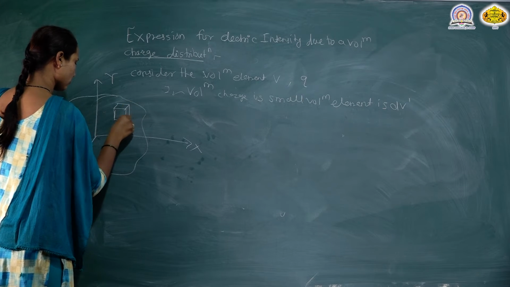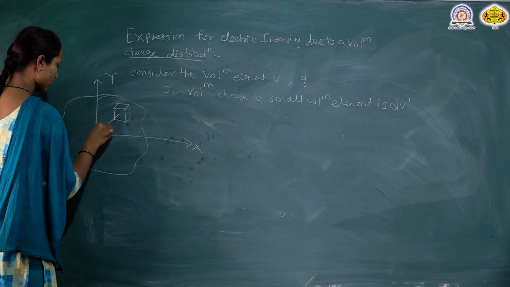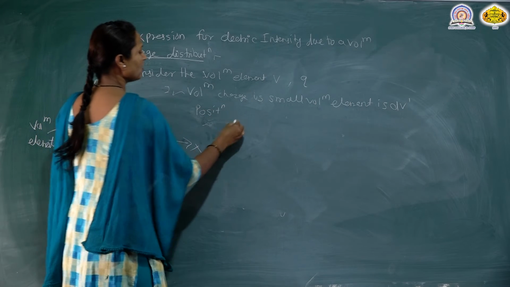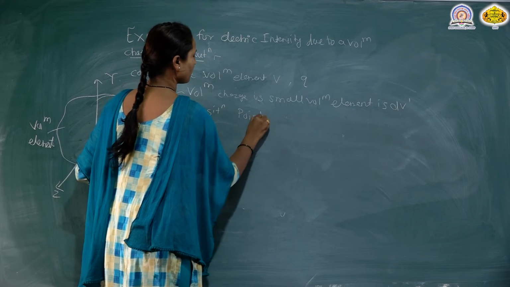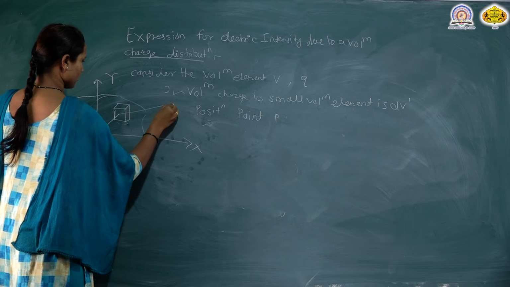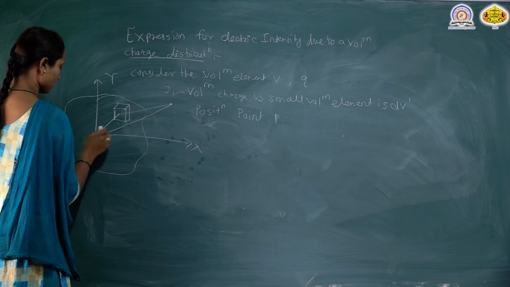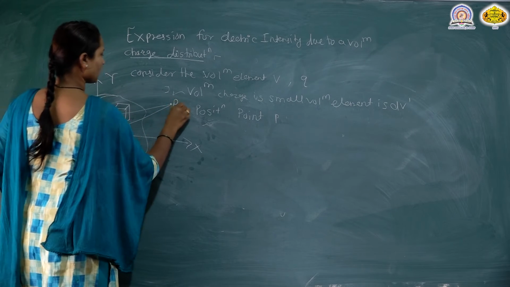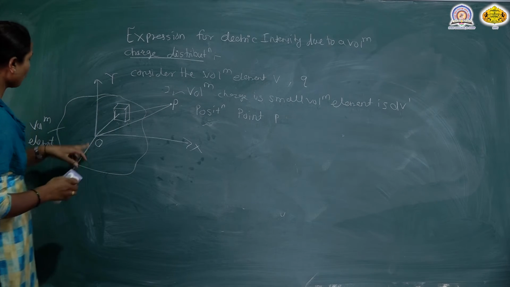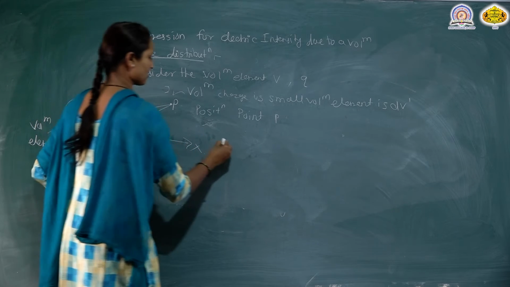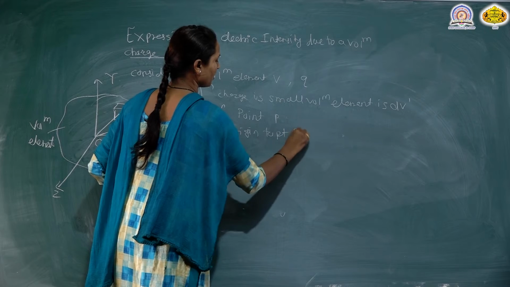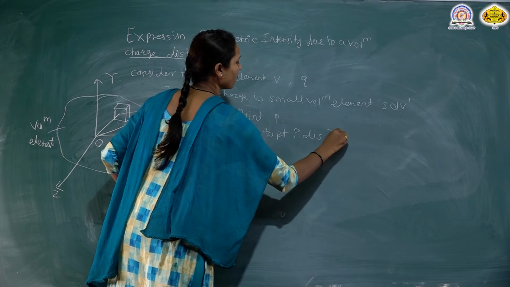Here we draw the position point P, and the origin O. The distance from the origin to point P is the r vector.